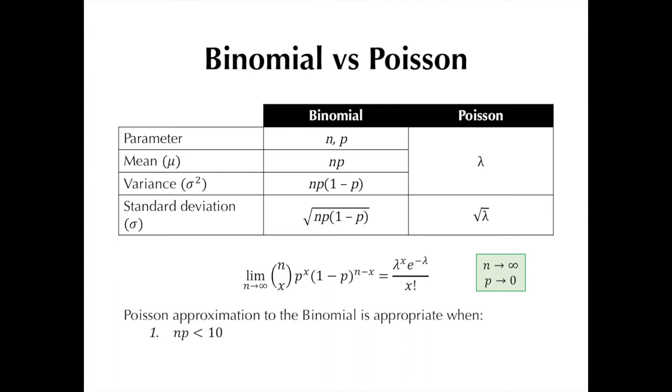Biostatistics textbooks will mention some conditions in which Poisson approximation to the binomial becomes appropriate. The product of n and p has to be less than 10. With this, we should probably just assume that n is large enough and p is small enough to get a product of 10. Next, n has to be at least 20 and p has to be at most 0.05.